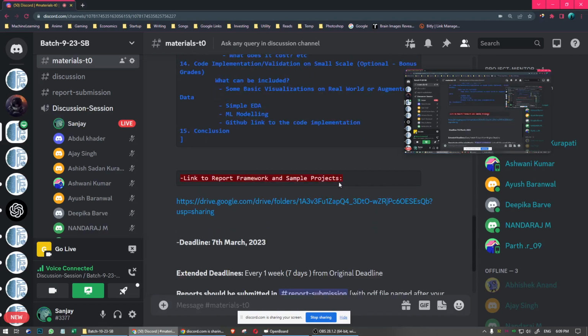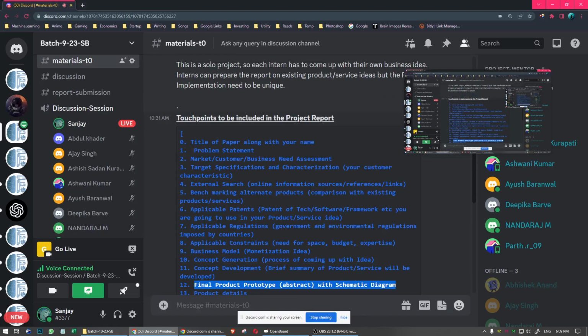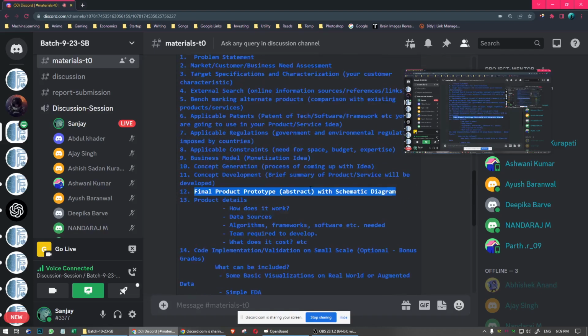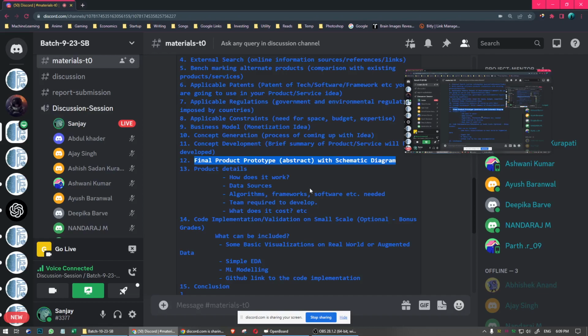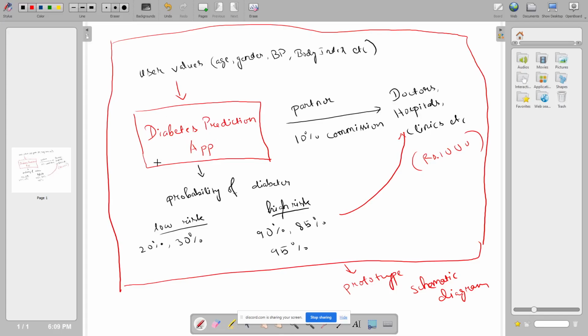Regarding the coding part, in the first project the coding is optional, as in you can skip the coding, but let's say you want to do the coding. I already gave an idea of the diabetes prediction app. You won't be able to build the app in 10 days, it's not possible. What you can do is work on the project part of the diabetes prediction app for the coding part.